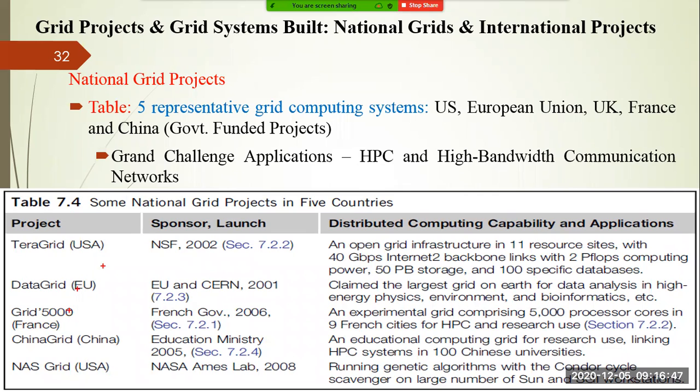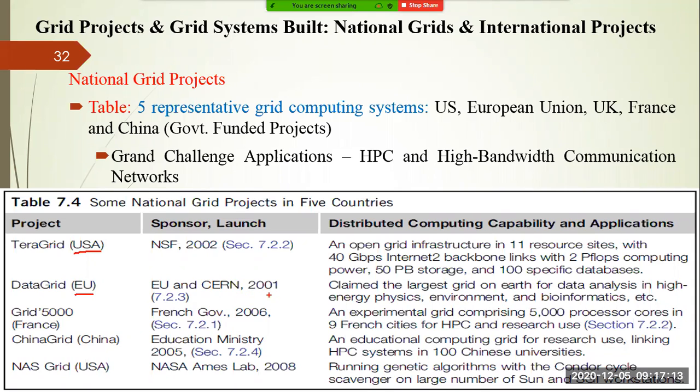Like you can see, TeraGrid is offered by the United States of America, right? Which is sponsored by NSF and launched in 2002, and is active now. Similarly, DataGrid is offered in the European Union and sponsored by the European government as well as CERN, and it was launched in 2001.